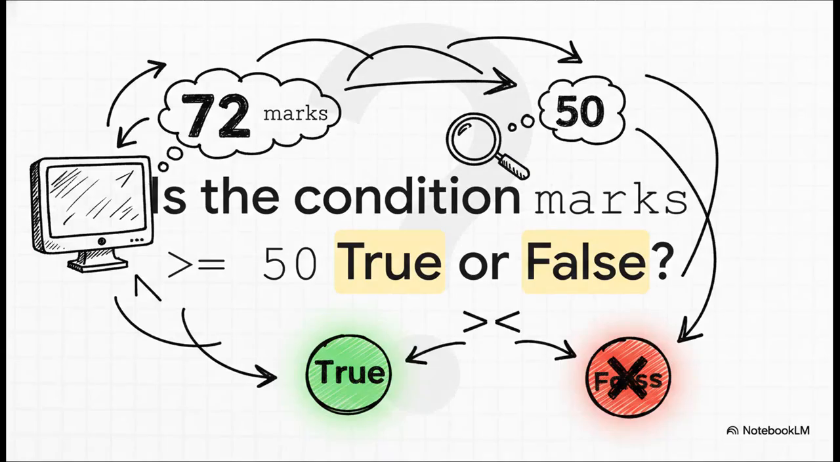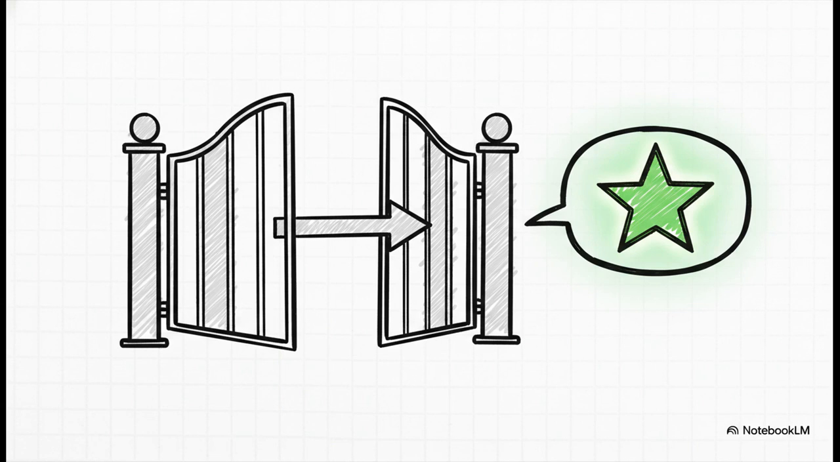So the computer gets to this line and it does the check. It looks inside the marks variable, sees the number 72, and asks itself, is 72 greater than or equal to 50? What do you think? You got it. It's true. So our gatekeeper steps aside and that indented print function gets to run. And boom, the message, you have passed the exam, pops up on the screen. Simple, right? But so powerful.